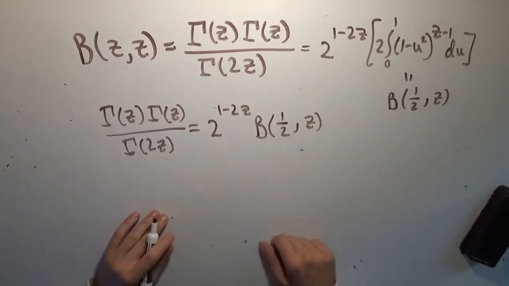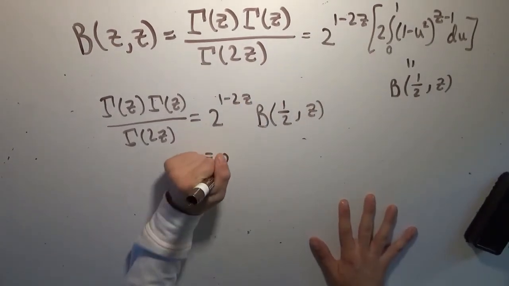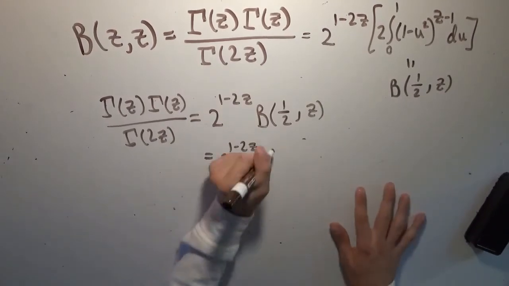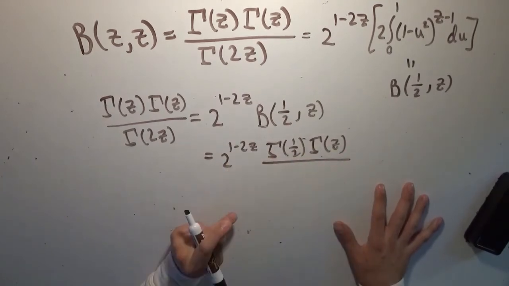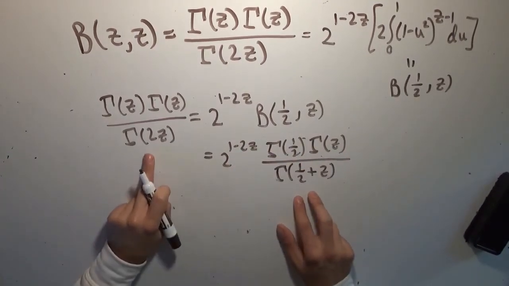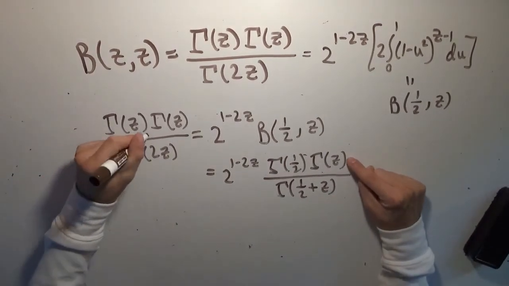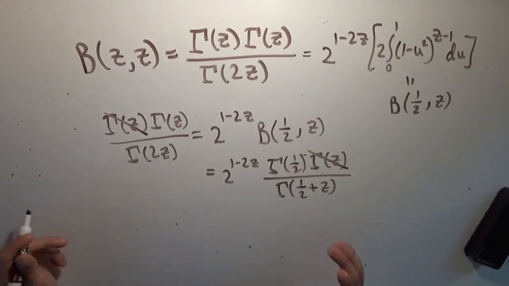But what is beta of 1/2 comma z? Well, we can just use the definition of the beta function to rewrite that as 2 to the 1 minus 2z times gamma of 1/2 times gamma of z divided by gamma of 1/2 plus z. And now all we have to do is solve for gamma of 2z. So on both sides of the equation we see that we have a gamma of z, so we can cancel that, right? Gamma of 1/2 is simply the square root of pi.